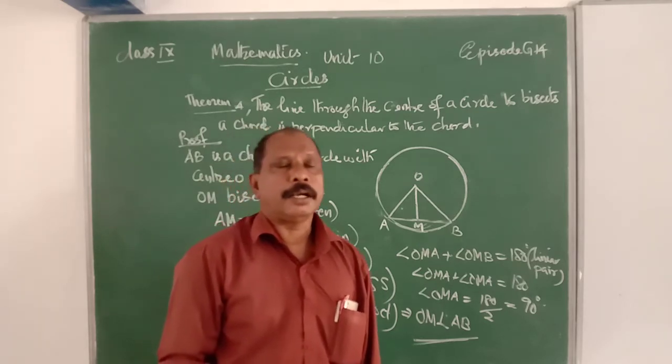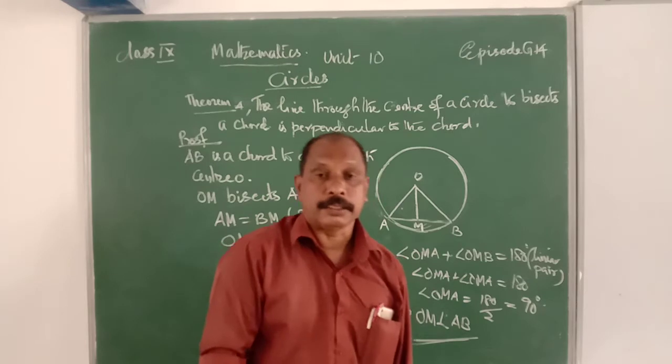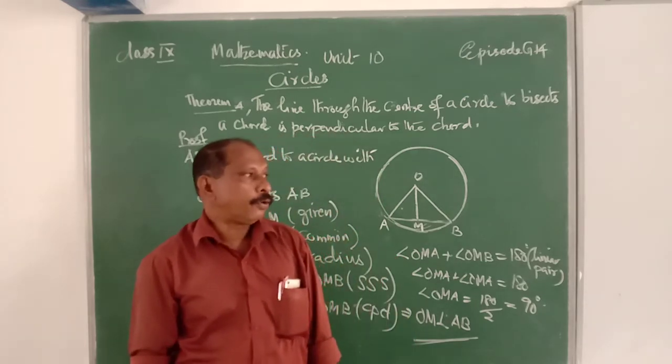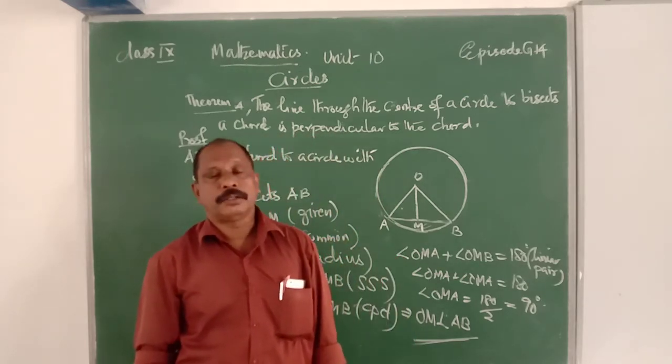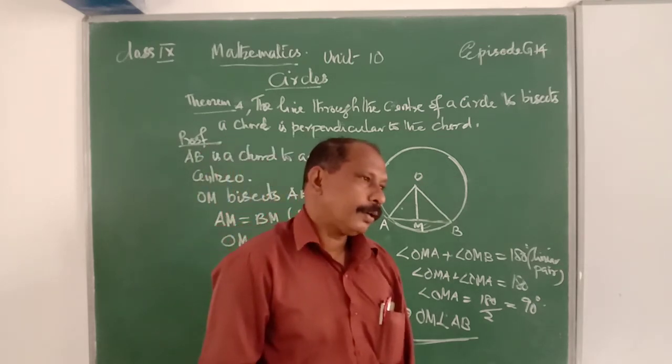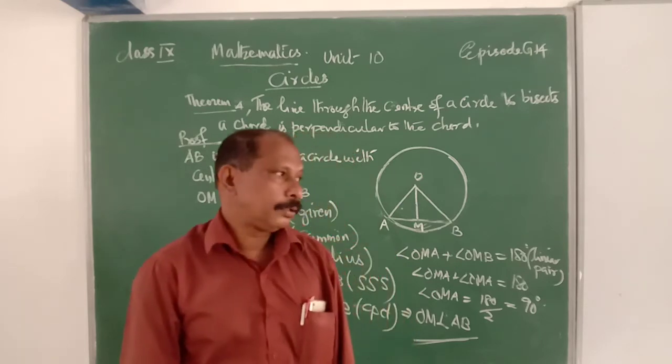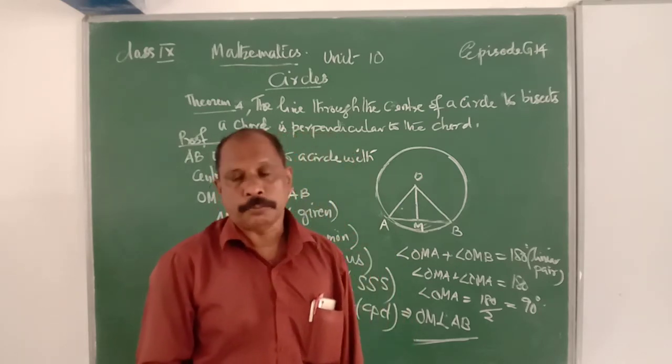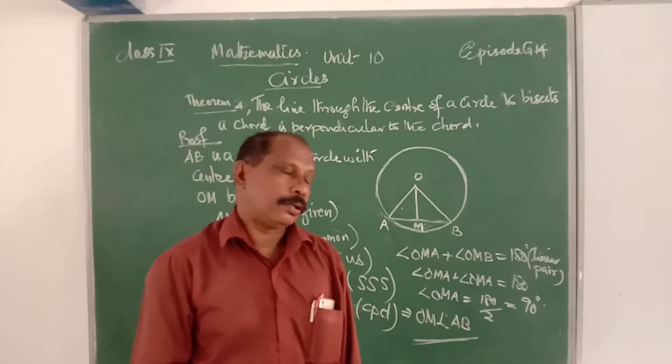Given that OM bisects AB, therefore MA is equal to MB, that is given. We know that OM is equal to OM, that is common. OA is equal to OB, they are the radius segments, they are equal.